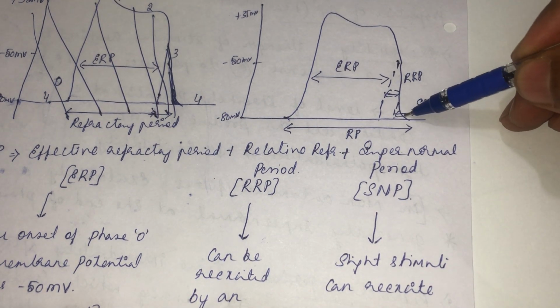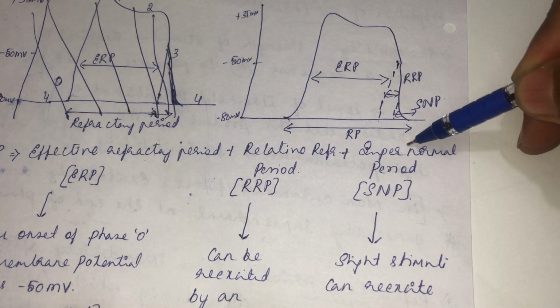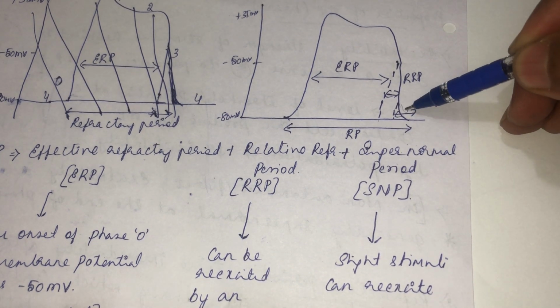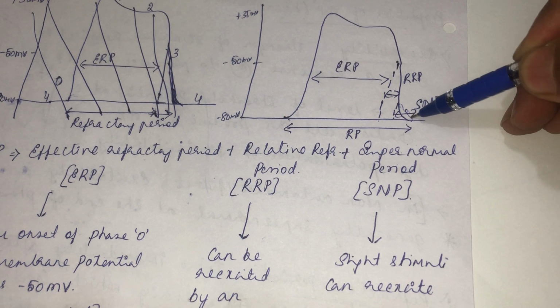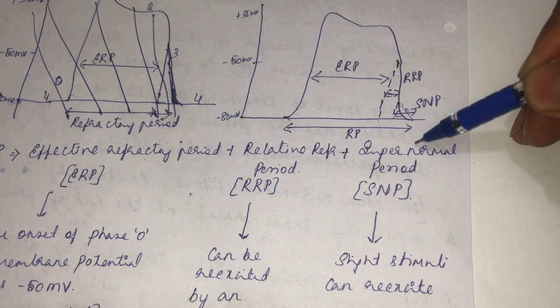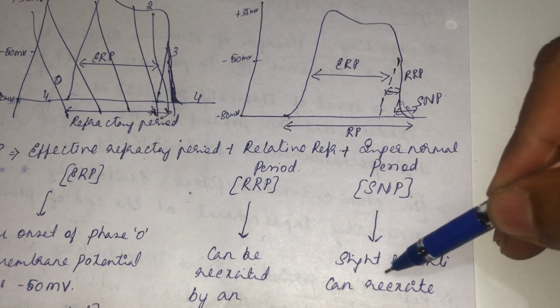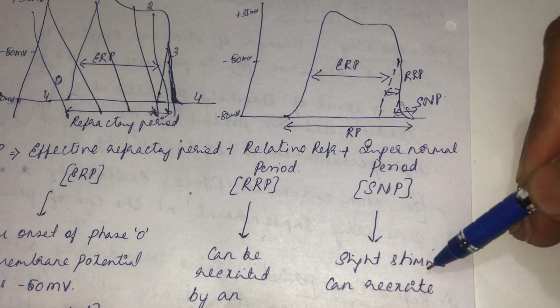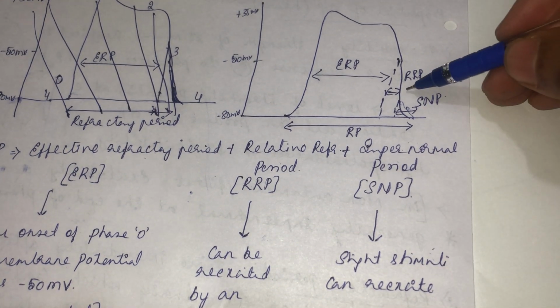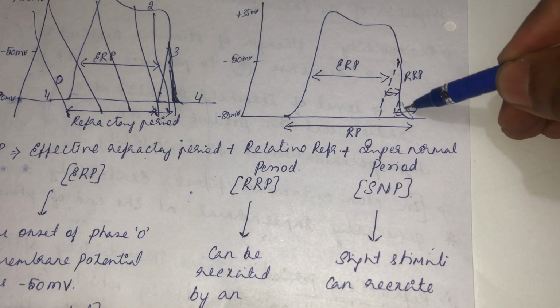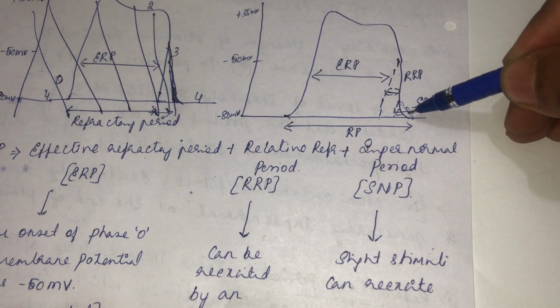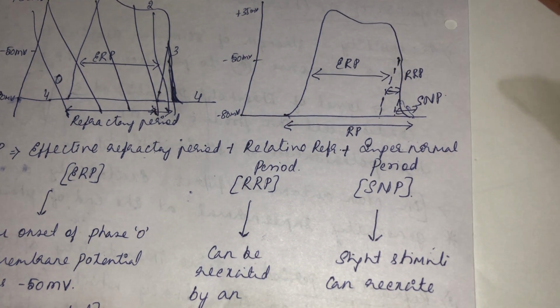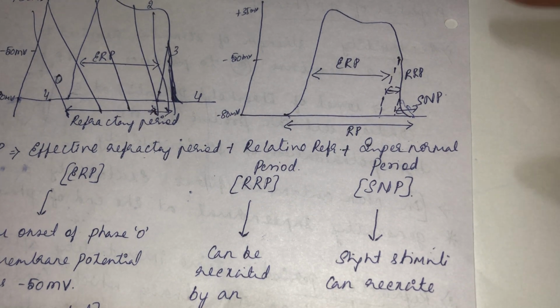Then at the fag end of the repolarization, we call that period the supernormal period. During this phase, at any point, a slight stimulus can re-excite the muscle fiber. That means during this time, the inactivation of sodium can end at any time. The inactivation can be recovered at any time.